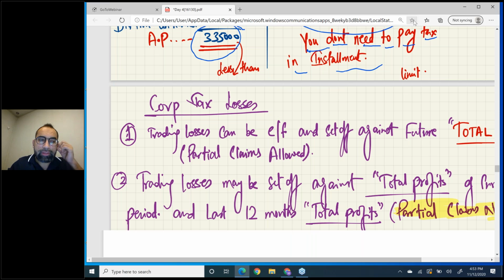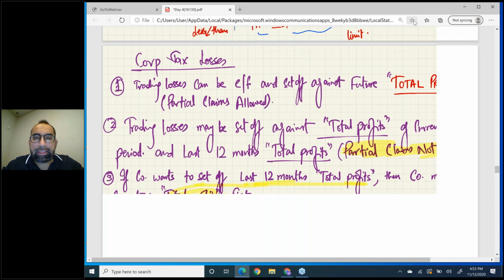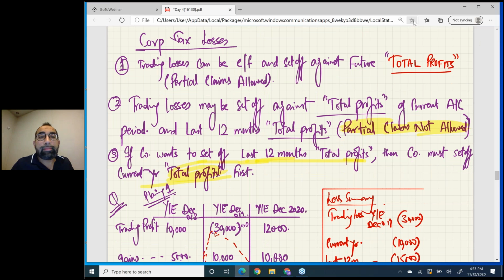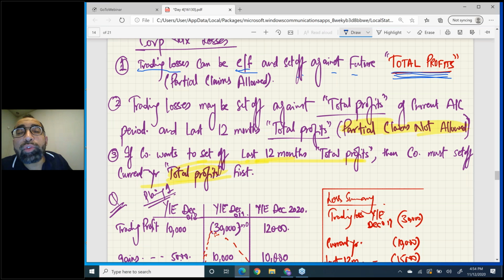Now you have some corporation tax losses. Listen, right now please be very clear, I am just talking about a single company. I am not teaching group of companies right now. A single company may have a trading loss. See, trading losses can be carried forward and set off against future total profits. Hope you remember the new rules for companies. In old days, trading losses carried forward used to be set off against future trading profits. But now this is not the case. Trading losses can be carried forward and set off against future total profits.